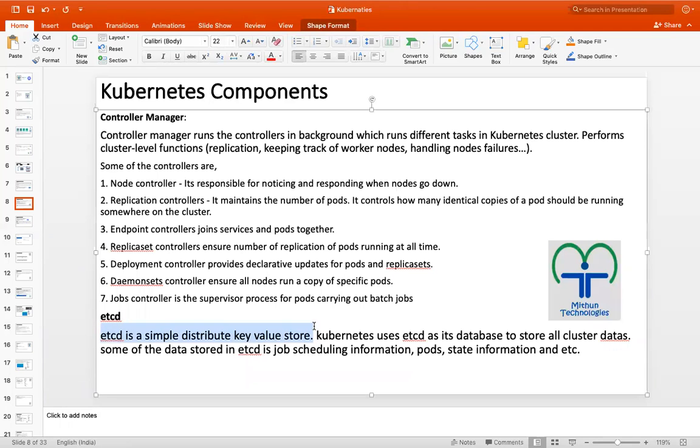etcd is a simple distributed key value store. etcd is a database for the Kubernetes cluster. What will it maintain in etcd? It is not an application database, right? It's a Kubernetes cluster database.